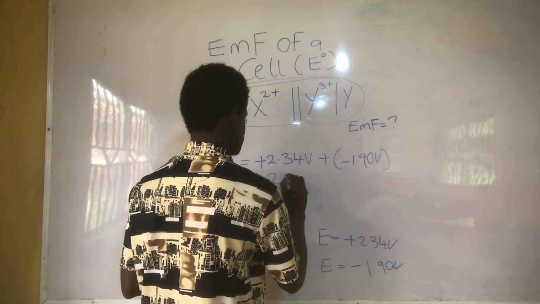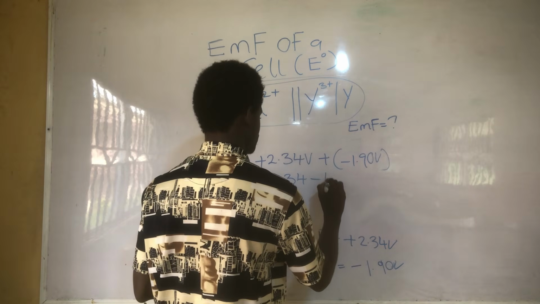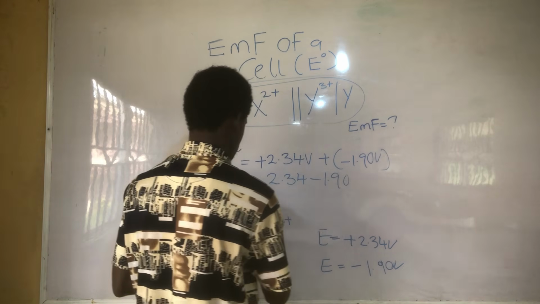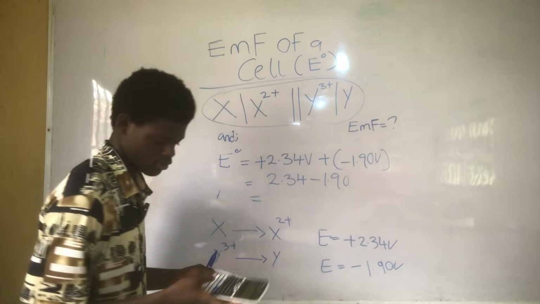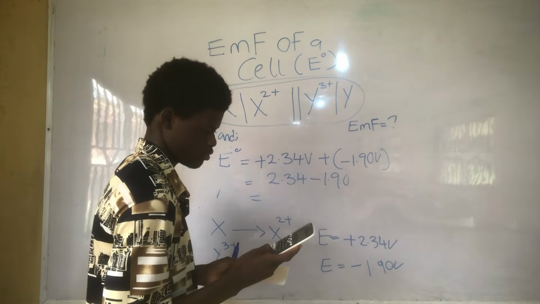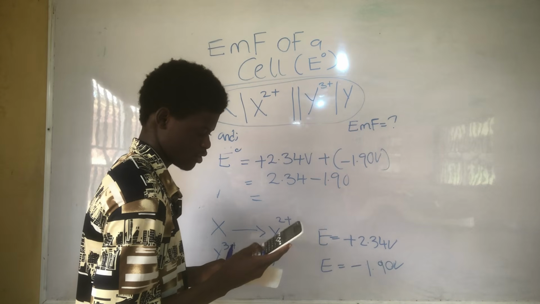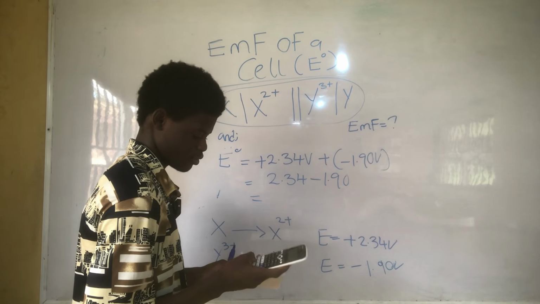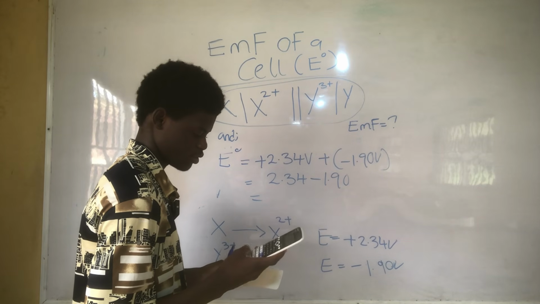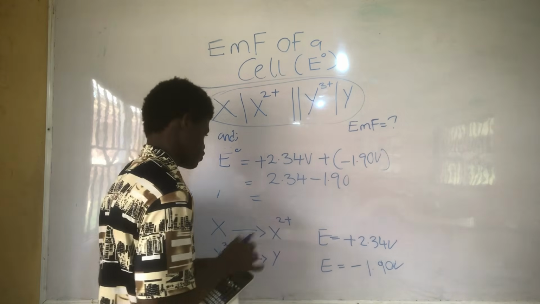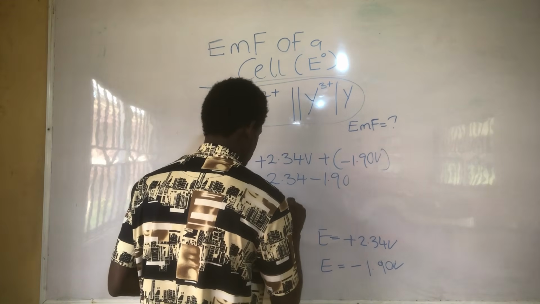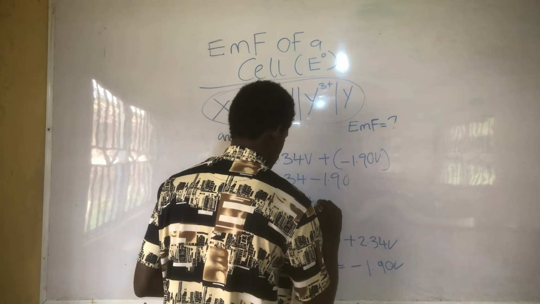That will be 2.34 minus 1.90, and that will give us 0.44. That will give us 0.44 volts.